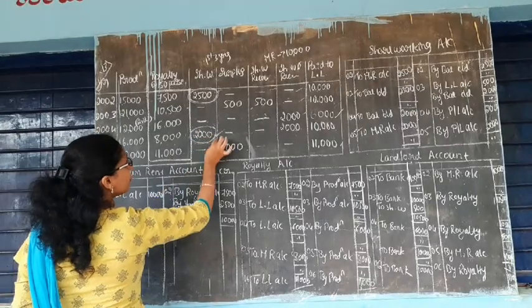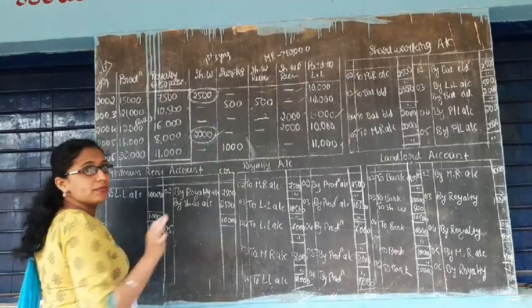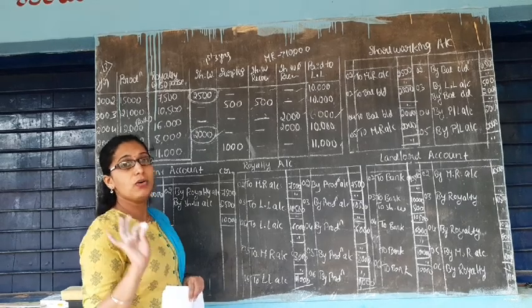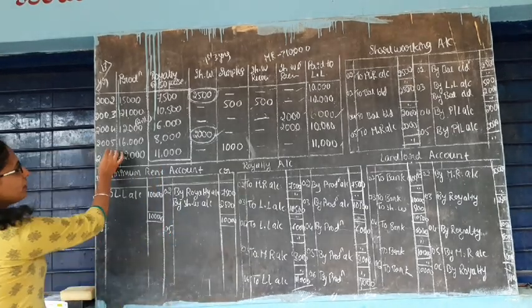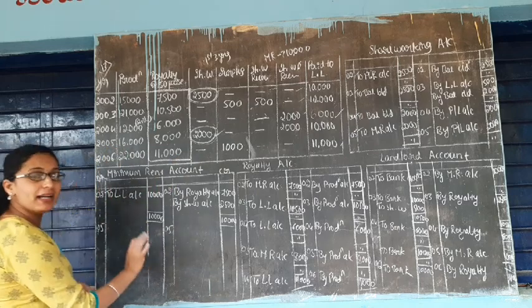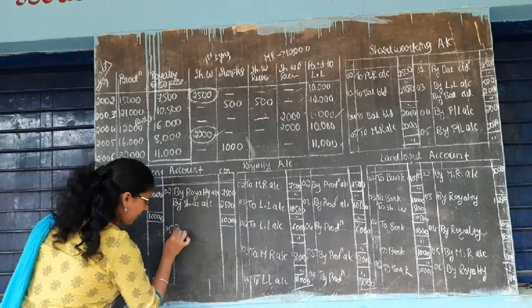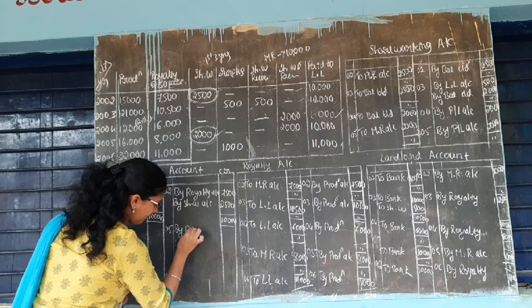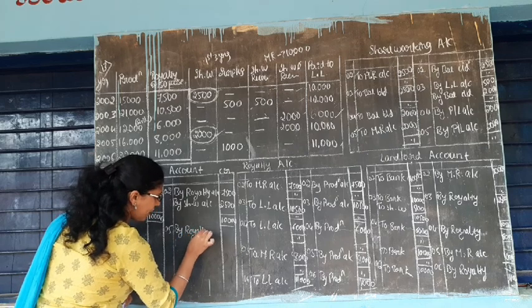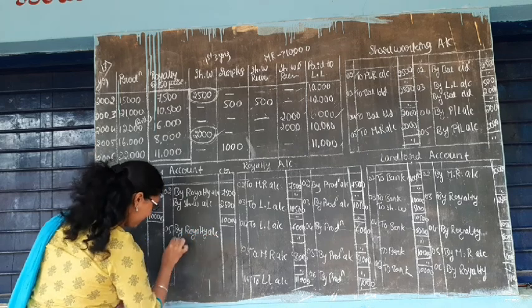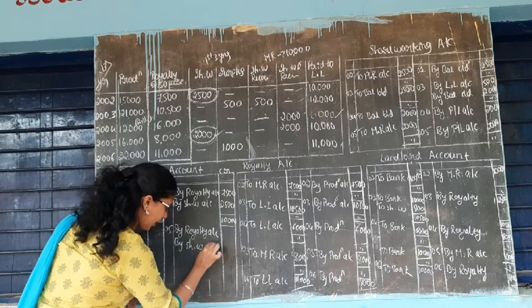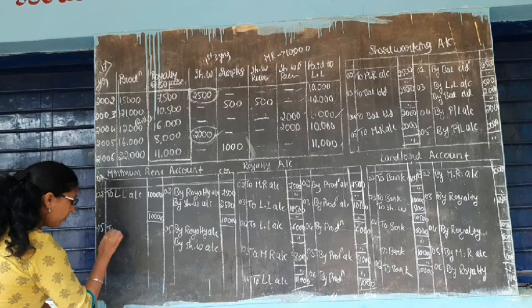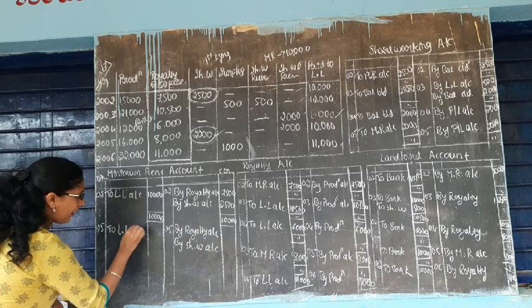And now move to this year. Leave all these years. The minimum rent account entry comes only when there is a short working. So in 2005 there is a short working. Again the same entry. By royalty account, by short working account, to landlord account.